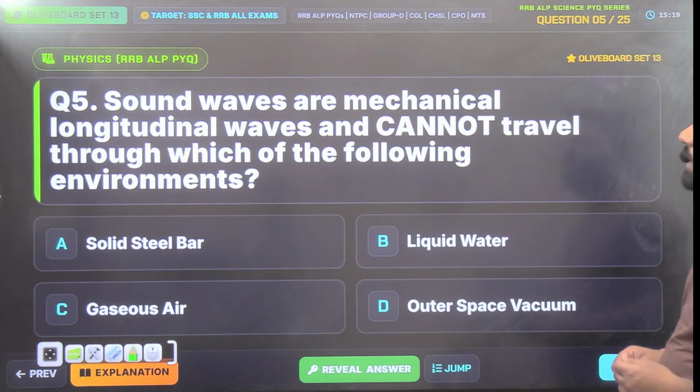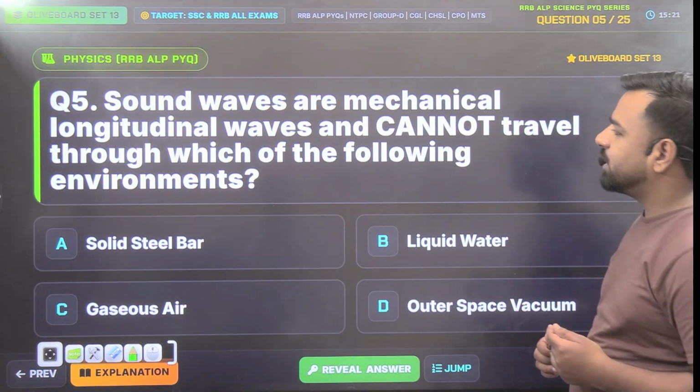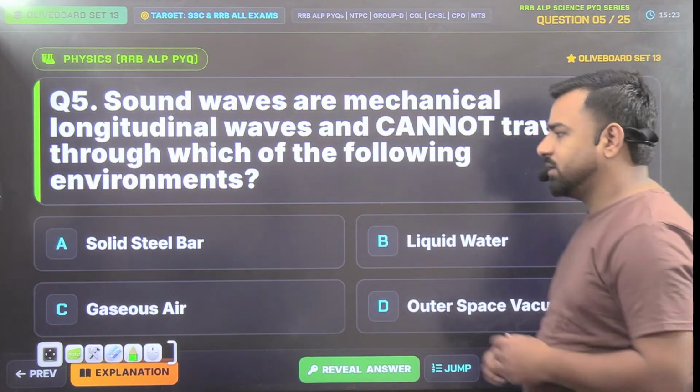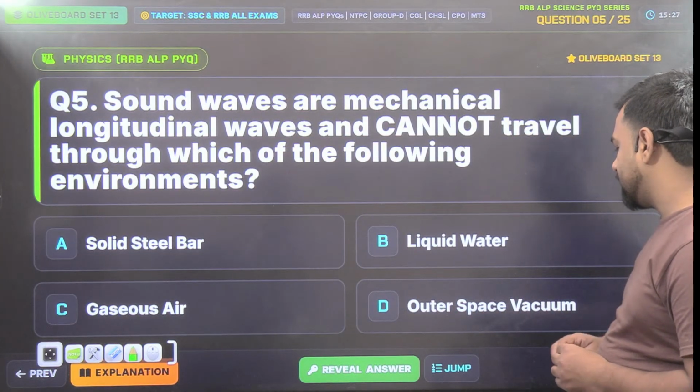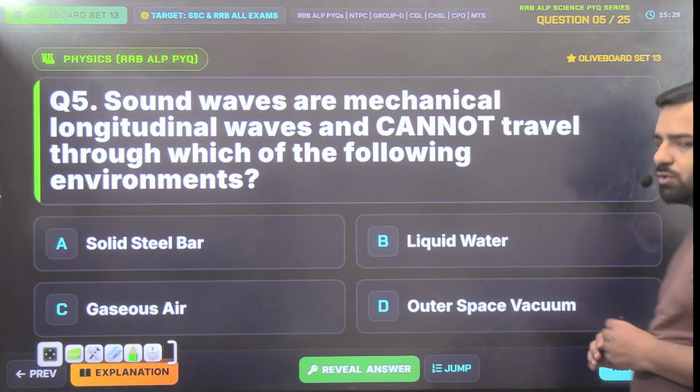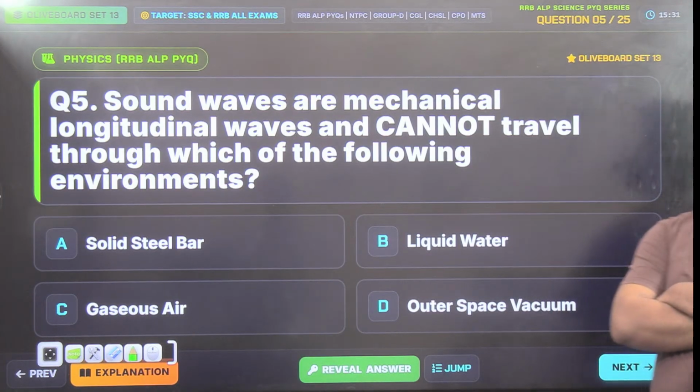Sound waves are mechanical longitudinal waves and cannot travel through which of the following environments? Solid steel bar, gaseous air, liquid water, or outer space vacuum. So you have four options. Tell me what should be the correct answer.